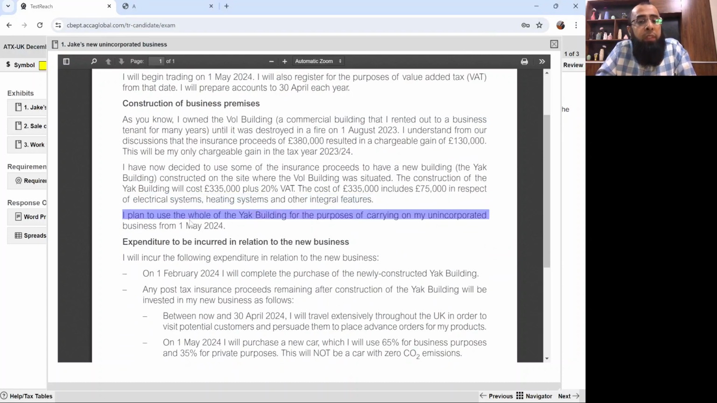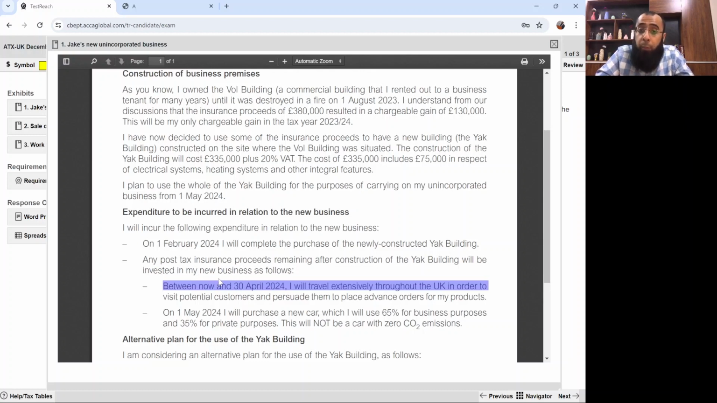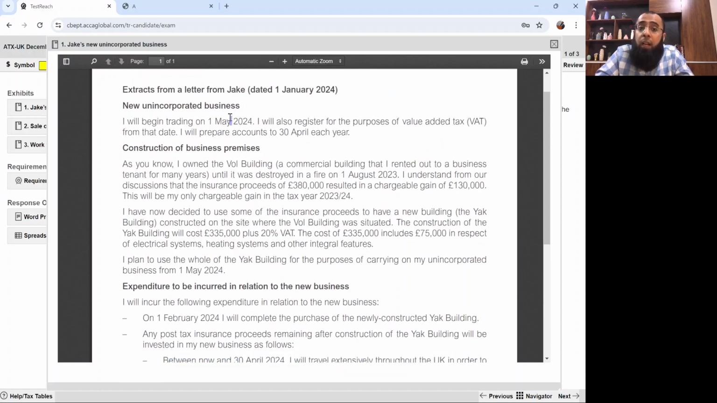I plan to use the whole of the building for the purpose of carrying on my unincorporated business from 1st May 2024. Expenditure to be incurred in relation to the new business: I will incur the following expenditures in relation to the new business. On 1st February 2024, I will complete the purchase of the newly constructed Yak building. Any post-tax insurance proceeds remaining after the construction of the Yak building will be invested in my new business as follows. Between now and 30th April 24. See, the new business will start on 1st May 24. Currently, we are standing at 1st January.